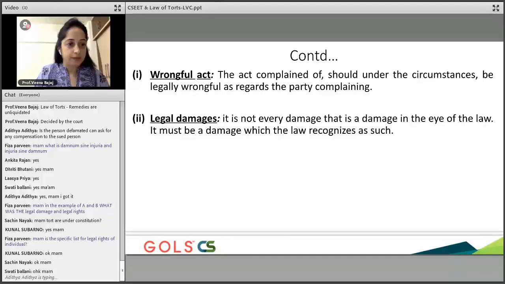The legal damage: it is not every damage that is a damage in the eyes of law, but there has to be a damage recognized per se by the law. Which means there has to be some kind of injury that has happened. Not every time will it be a material thing, but also when your rights are violated. Say you are walking on the road and you see an electricity pole, and you happen to not see it because it's located in such a way that you just miss it, and you injure yourself.